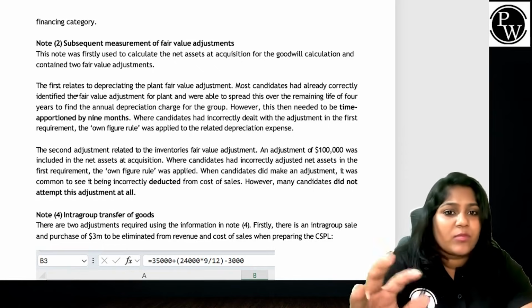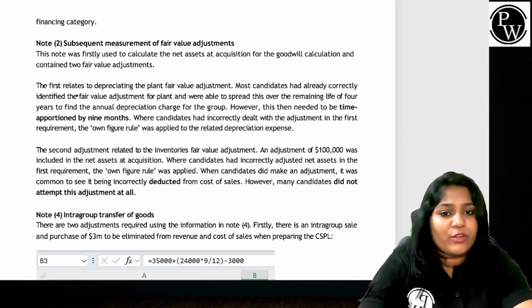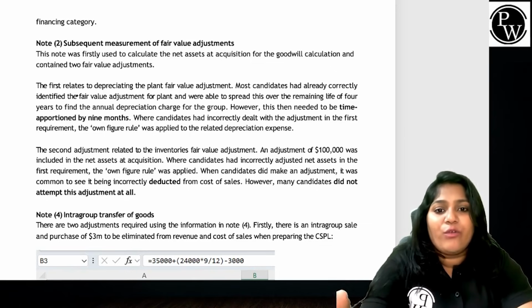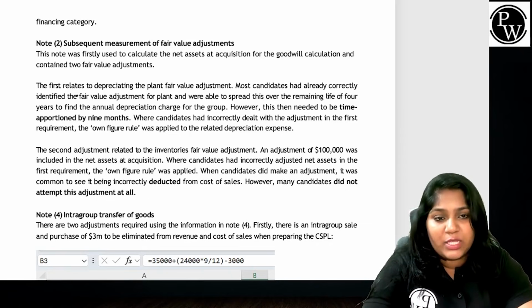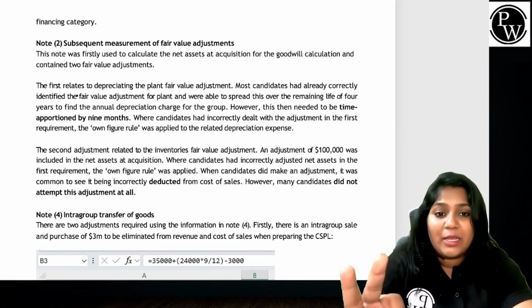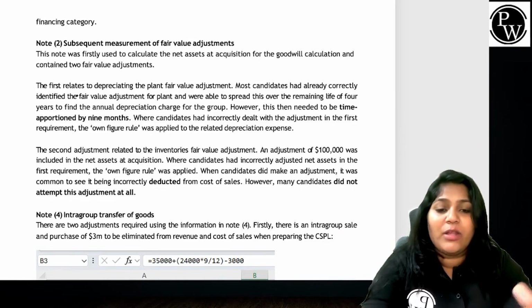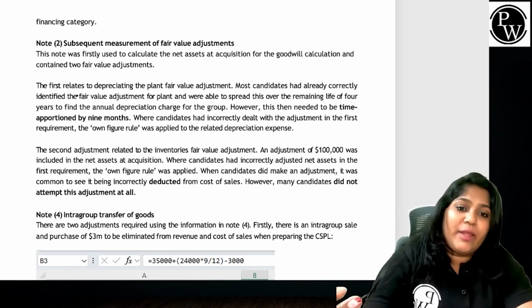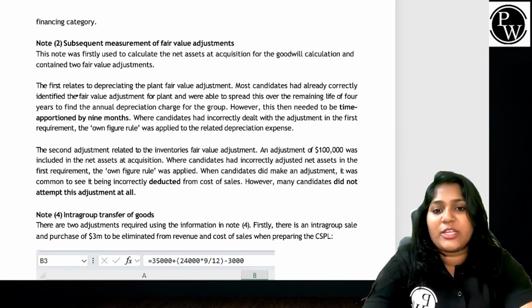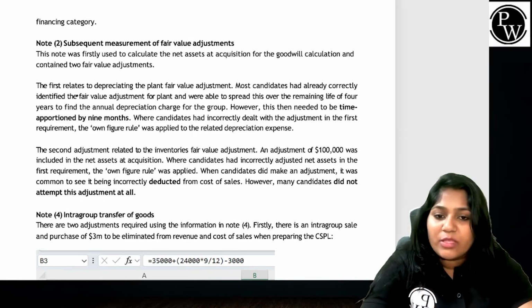correctly done the plant, and after that you have to go ahead and charge the annual depreciation for the group and post-acquisition profit of the subsidiary, but it has to be apportioned by 9 months. But the candidates incorrectly dealt with the adjustment in the first requirement on their own rule. They applied their own related depreciation expenses. No, that is not something that we have to do.